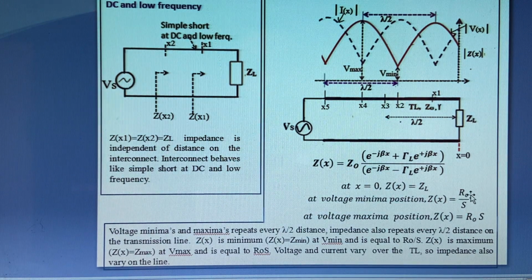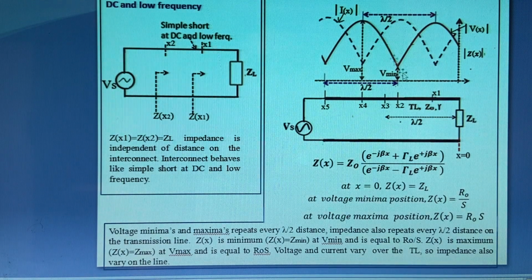R0 is the characteristic impedance, which is equal to Z0 because for a lossless line Z0 is equal to R0. So at the voltage maxima position, Z of x is equal to R0 into S, that is at position x1.